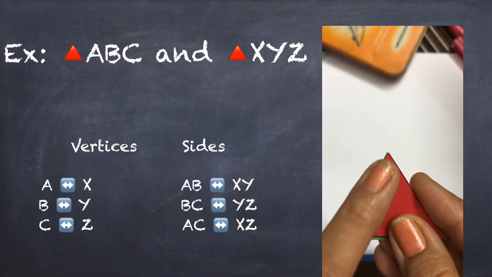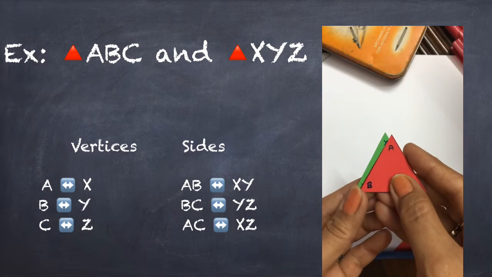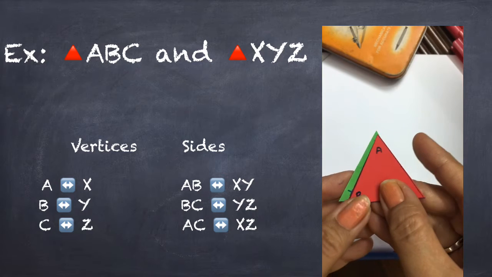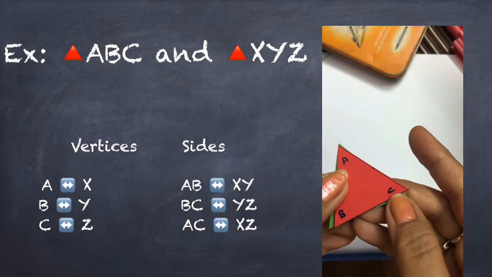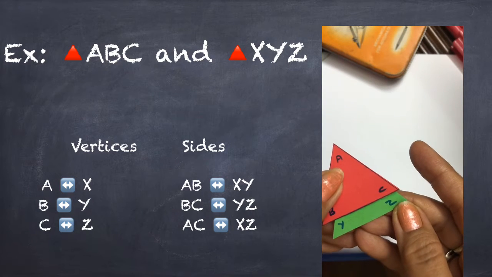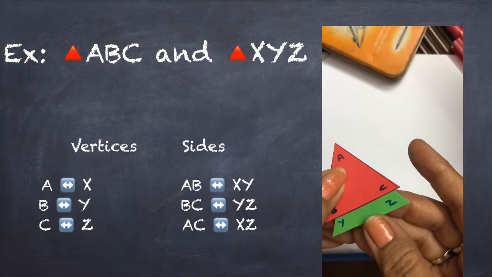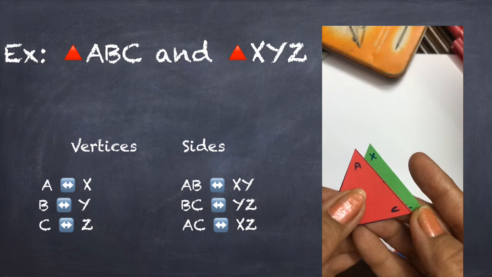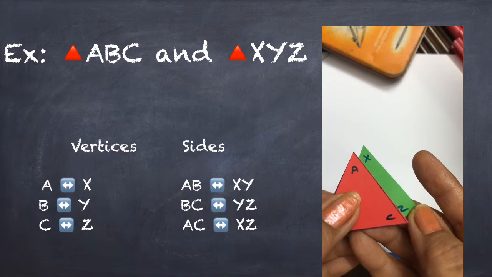Also, side AB falls on XY, side BC falls on YZ, and side AC falls on XZ.